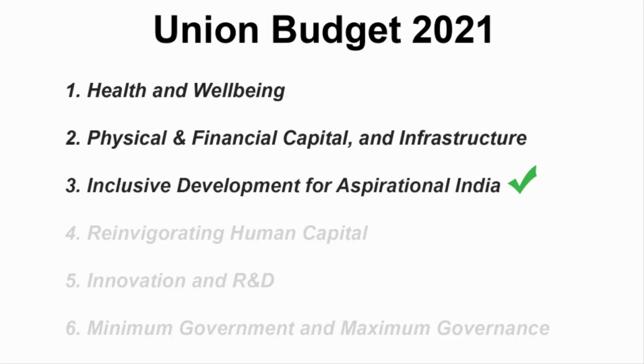This video is the third part of Budget 2021. In this video, we're going to understand the third pillar, which is regarding inclusive development for Aspirational India.